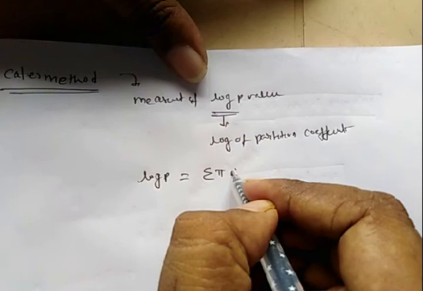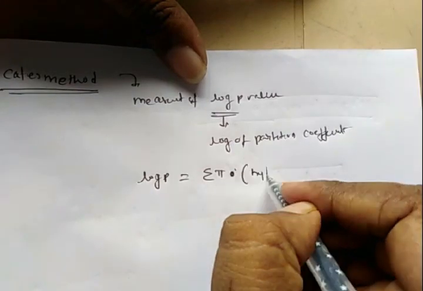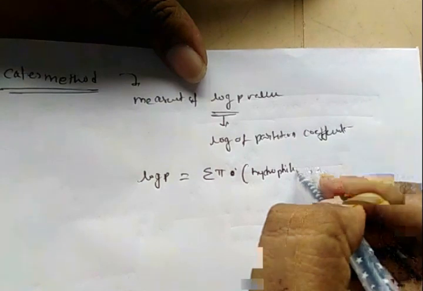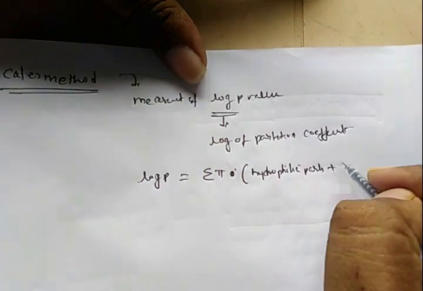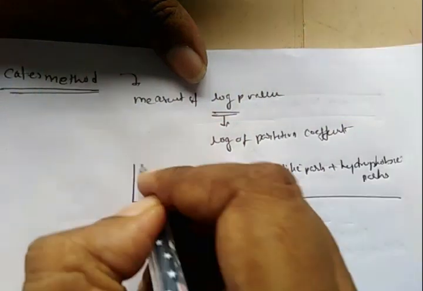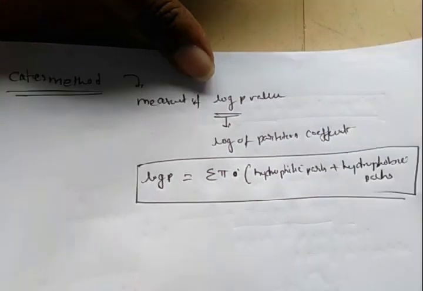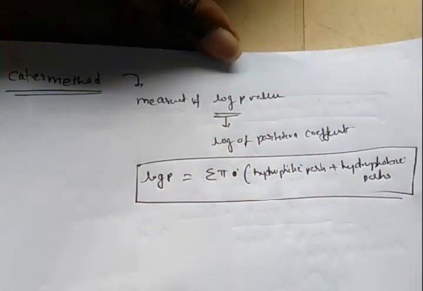Such that log P is equal to the sum of the solubility of hydrophilic parts and hydrophobic parts. So log P is the sum of the hydrophilic part solubility and the hydrophobic parts solubility. By measuring this log P value, we can predict the solubility of the drug molecule.